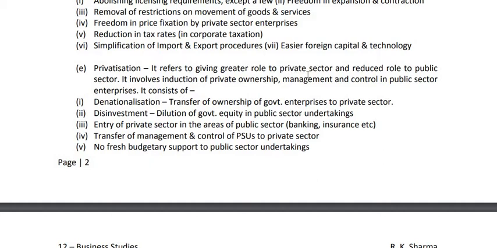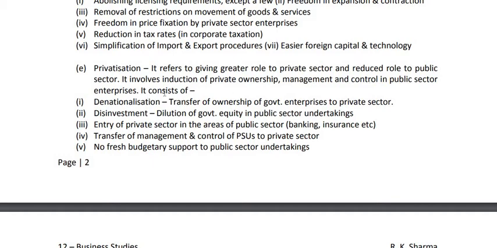But now the private sector is playing the major role and the public sector role is limited. It involves induction of private ownership, private management and private control in public sector enterprises. That means at present, in many public sector enterprises, there is induction of private sector ownership, private management and control.